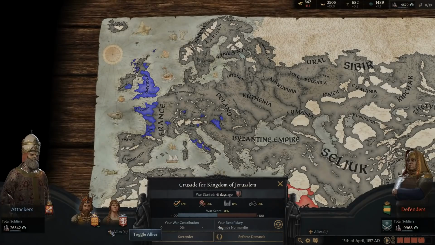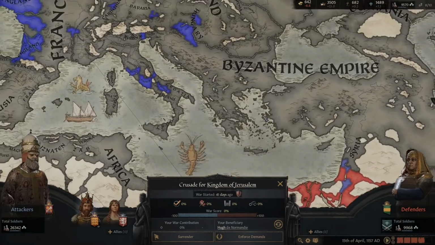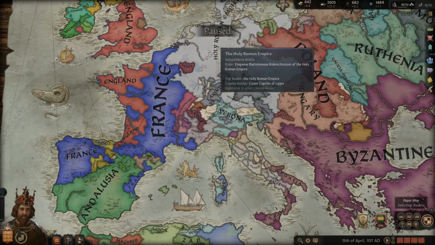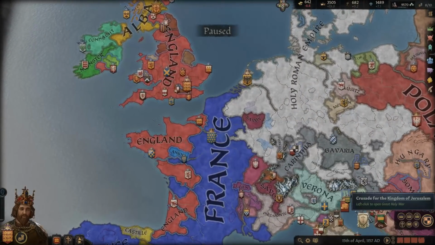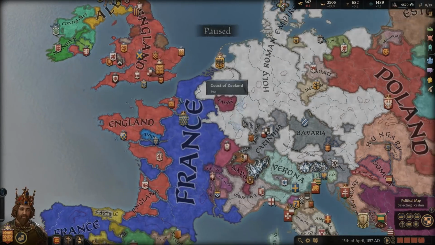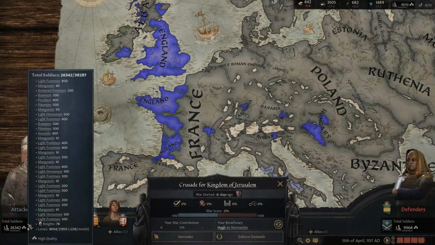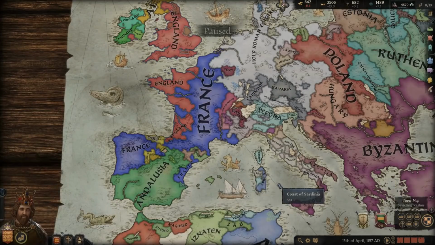So far, not as many allies, not as many people involved as I thought there would be. Yeah, maybe they just haven't joined yet. You can always join later. You don't have to join immediately, though. I don't know that the AI does that. Yeah, the AI might not only join initially. So this might be all we have. But again, we do greatly outnumber them, 26,000 to 10,000. So not going to be a problem. That's before mercenaries, of course.